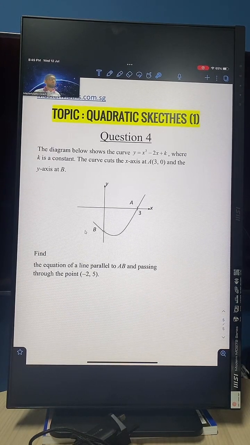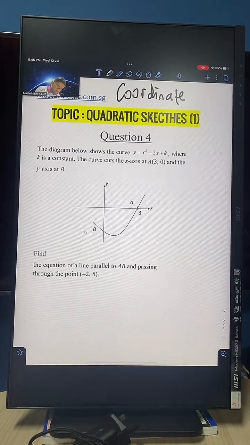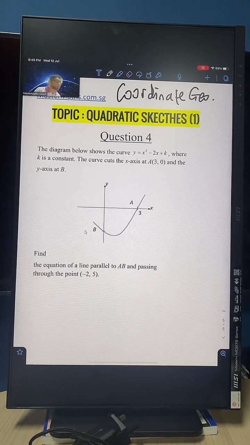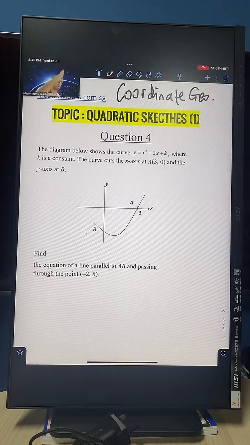Diagram below shows the curve y equals x squared minus 2x plus k, where k is a constant. Okay, so you have a constant item there. The curve cuts the x-axis at A (3, 0) and the y-axis at B. Find the equation of a line that is parallel to AB and passing through the point (-2, 5). My friend, this is actually a coordinate geometry linked question as well. Okay, it's not fully quadratic equations only. There's also a portion on coordinate geometry over here.